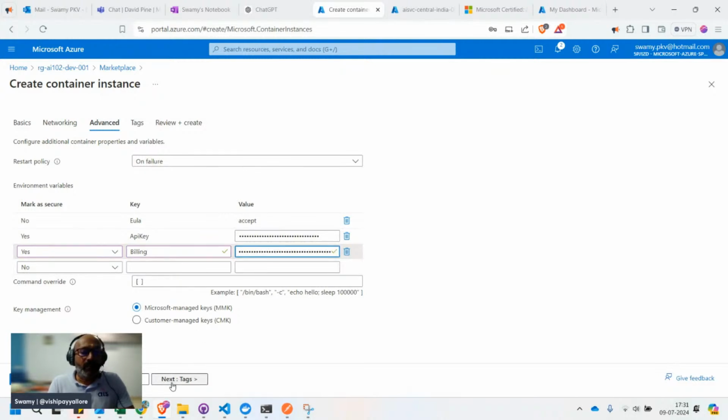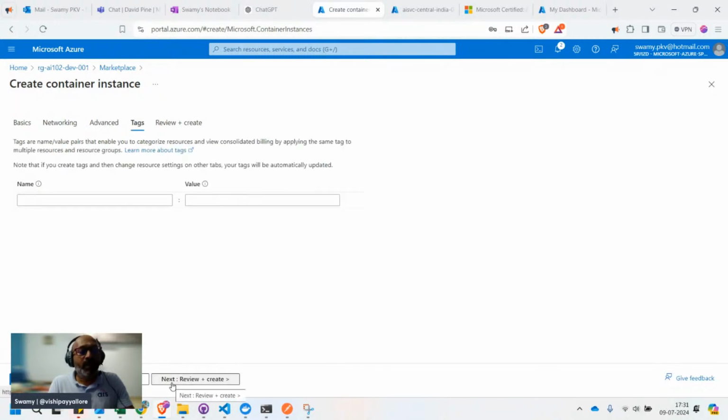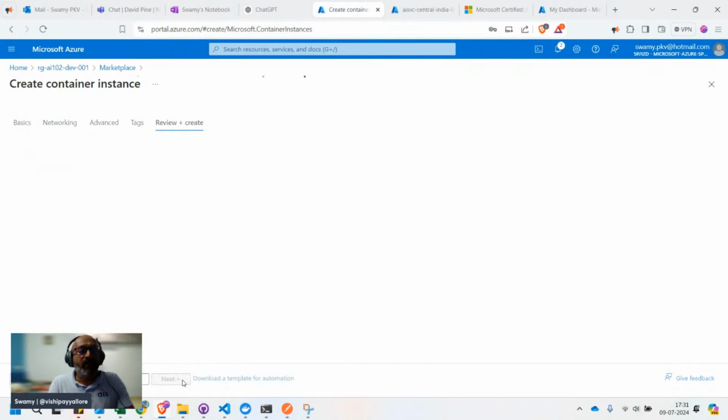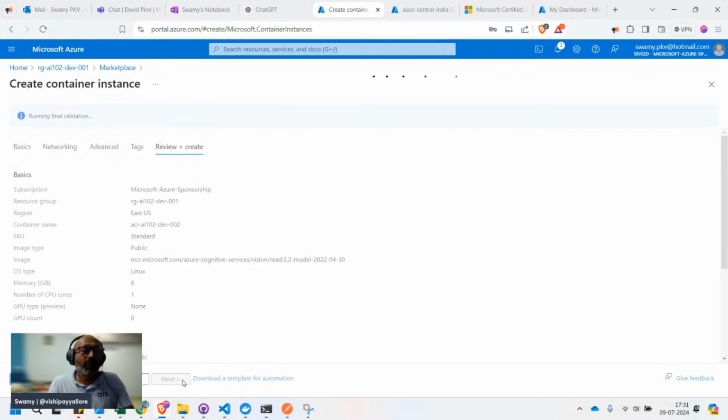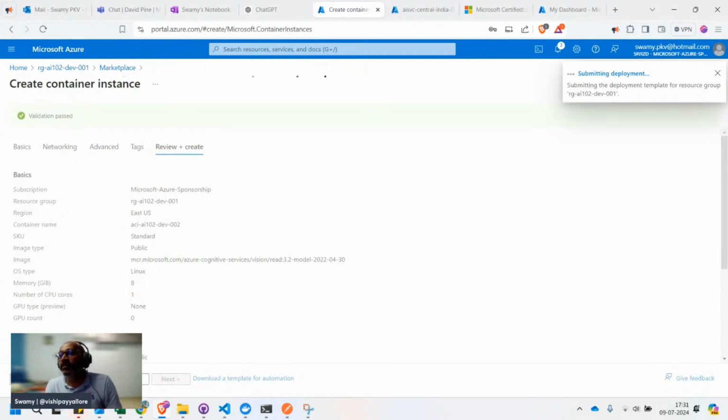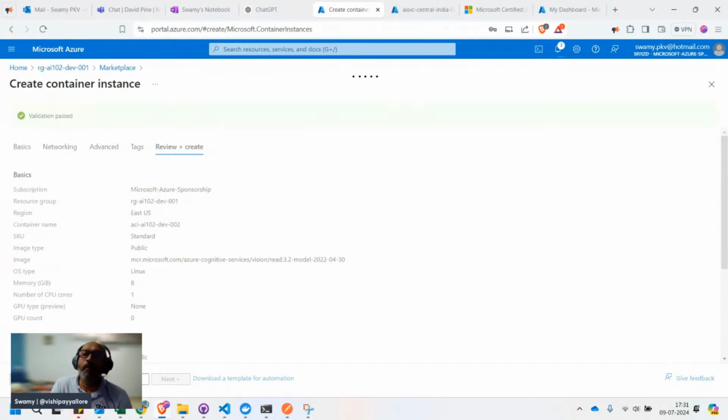Okay, so the next one is this one, and review and create. Okay, now click on create. So let it start, and we'll create the AKS cluster also.